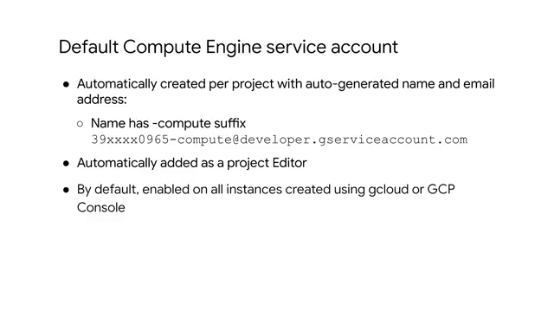Let's talk more about the default Compute Engine service account. As I mentioned, this account is automatically created per project. This account is identifiable by the email project-number-compute@developer.gserviceaccount.com, and it is automatically granted the editor role on the project. When you start a new instance using gCloud, the default service account is enabled on that instance. You can override this behavior by specifying another service account or by disabling service accounts for the instance.